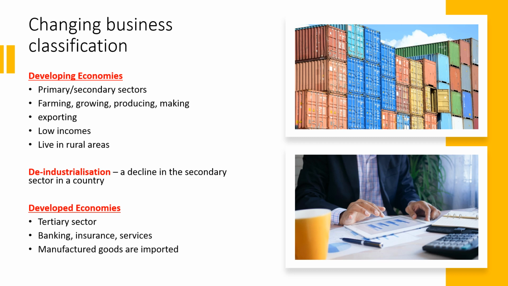Now we've got a key word here called deindustrialization. This is a decline in the secondary sector in a country, and when the secondary sector declines, there's a move towards the tertiary sector. Okay, and you can see here the developed economies, the tertiary sector. Okay, and usually it's things like banking, insurance, financial services. Manufactured goods are now imported, okay, because they can afford to do that. So they don't grow their own products, they don't manufacture their own products. They now import those from other countries, okay, from the less developed countries.